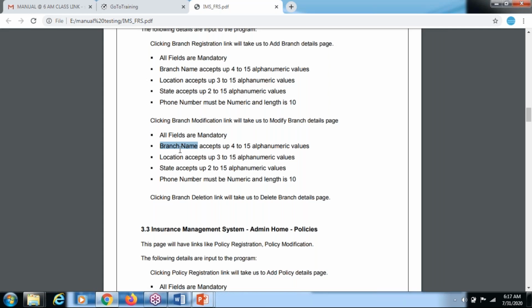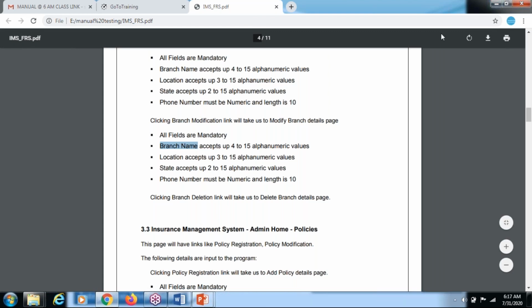Here we can simply do boundary value analysis: minimum value minus 1 and maximum value plus 1. So 4 minus 1 is 3. If you enter A, B, C, it is invalid. If you add more than 16 letters, that is also invalid, and it should be alphanumerical, so it should accept A, B, C, 1, 2. This is very, very important. This is the functional requirement specification document.